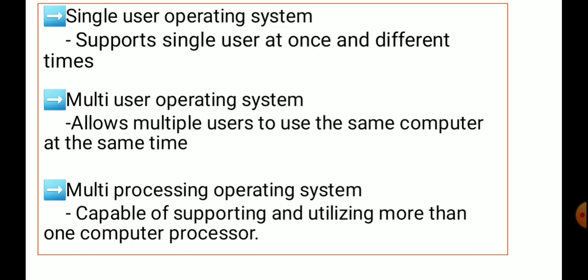The next type is multi-processing operating system. When we increase the processors, the speed of program execution also increases, so we can connect many processors. An operating system which is capable of supporting and utilizing more than one computer processor is called a multiprocessing operating system.